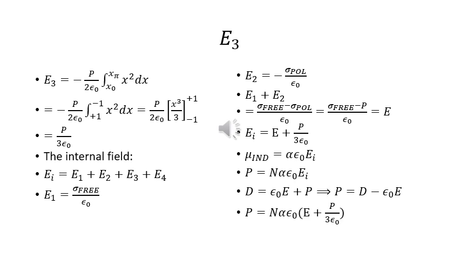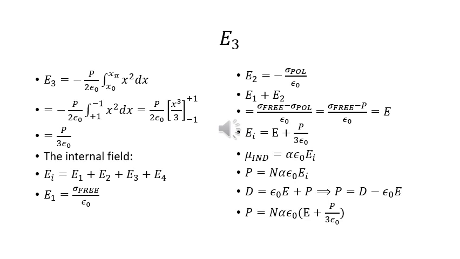The internal field EI is equal to E1 plus E2 plus E3 plus E4. E1 is equal to sigma free upon epsilon naught. E2 is equal to minus sigma pole upon epsilon naught. E1 plus E2 is equal to sigma free minus sigma pole upon epsilon naught. But sigma pole is also equal to P, therefore E1 plus E2 is equal to sigma free minus P upon epsilon naught, which is equal to E. Therefore, EI is equal to E plus P upon 3 epsilon naught.